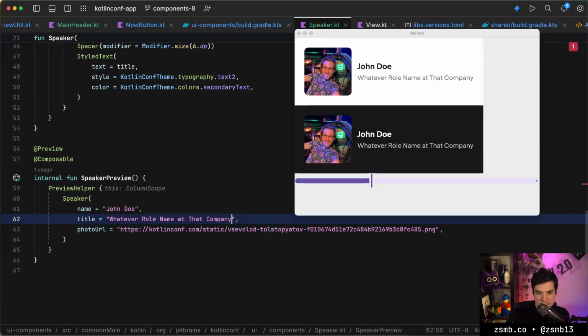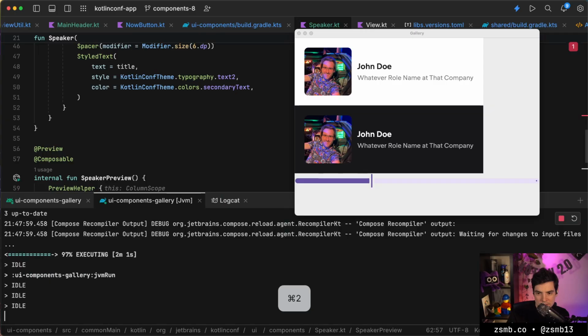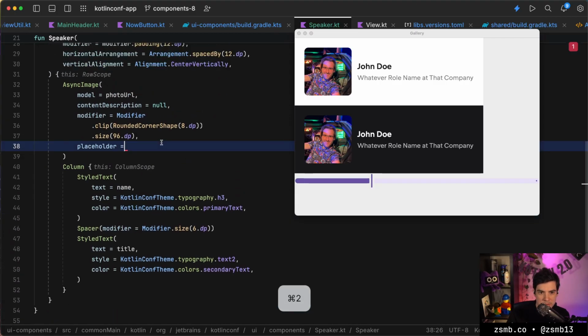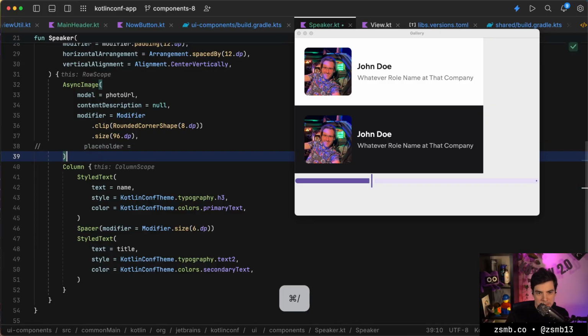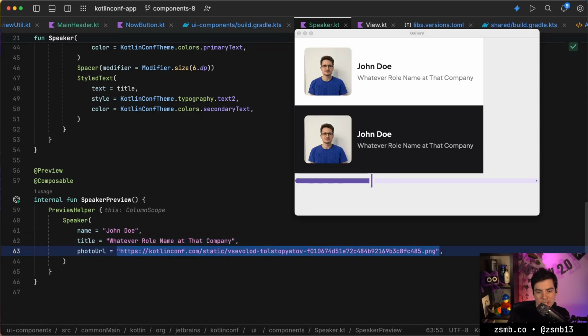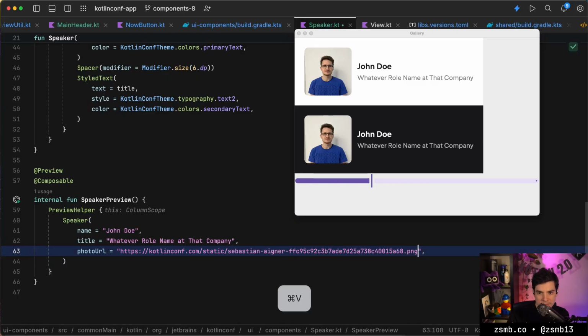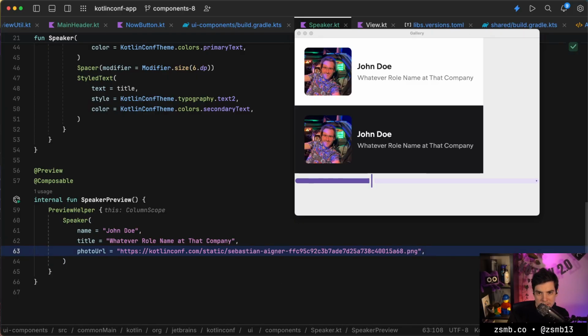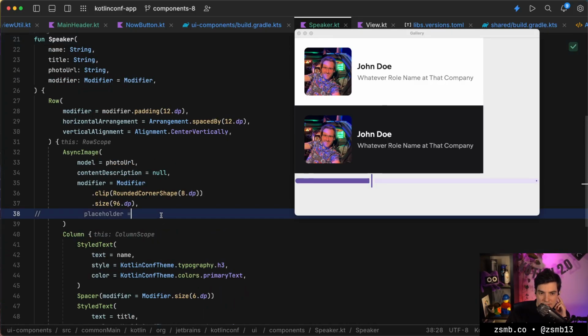No, that doesn't hot reload. And if I change the string? Interesting. Oh, build failed. Wait, I broke the build. My placeholder thing is okay. So now my test is off. So let's go back to the... Oh, okay. There's a hot reload. So if I change the URL, it does reload it. Okay. That part is fine then.